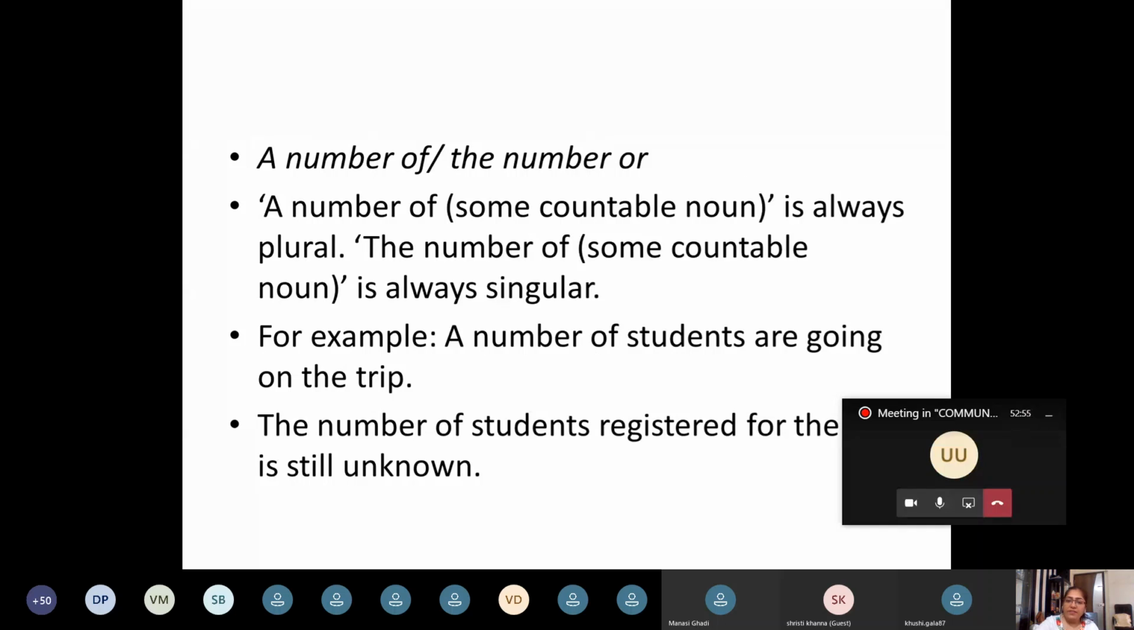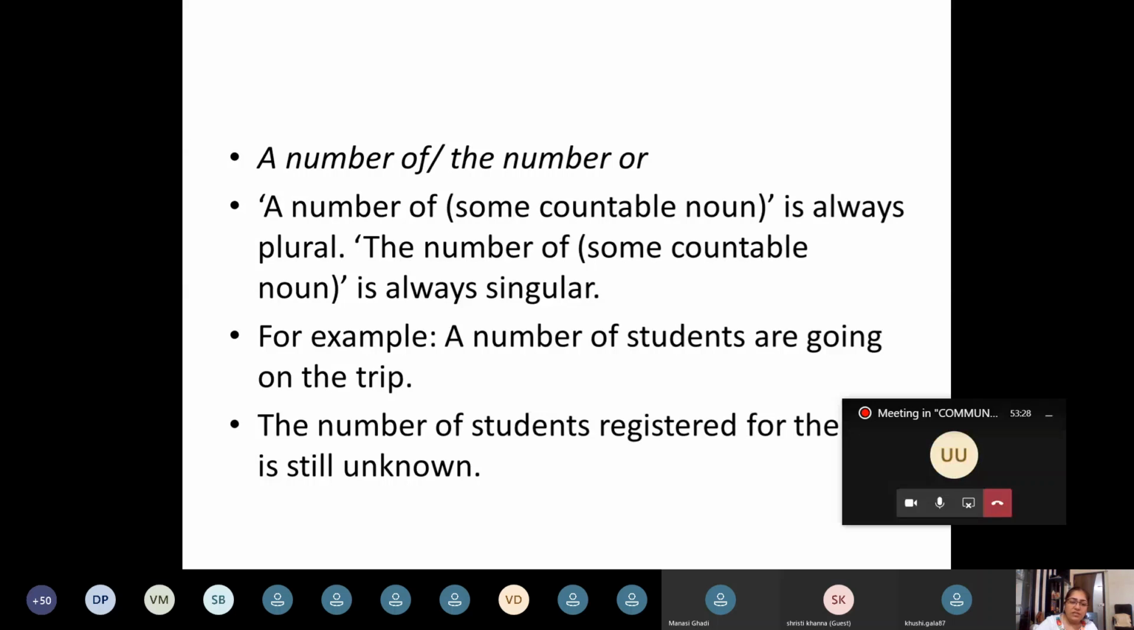A number of and the number. A number of students is always plural. A number of some countable noun, let us say students. The number of students is singular. Now here again you need to check whether you're using the countable noun or the uncountable noun. A number of students are going on the trip. That means many students are going.